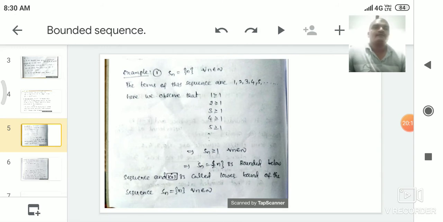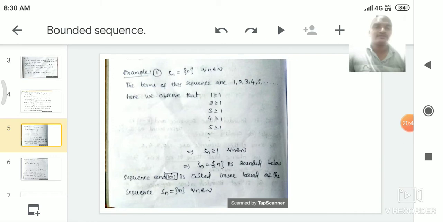Here we observe that 1 is greater than or equal to 1. We know that 2 is always greater than 1, 3 is always greater than 1, 4 is always greater than 1, 5 is always greater than 1, and so on. Continuously we observe that all the terms of the sequence Sn, that is n, are either 1 or greater than 1. That means a least value exists for the sequence Sn equal to n.